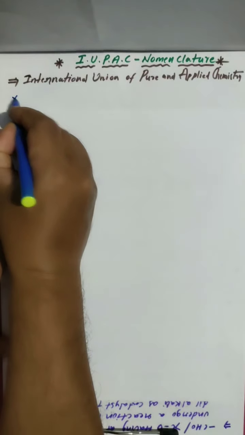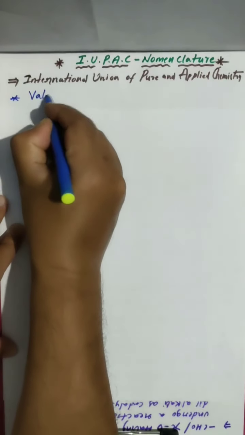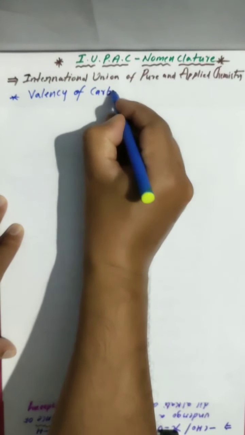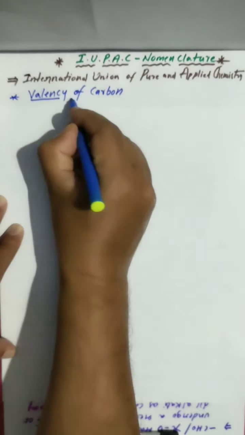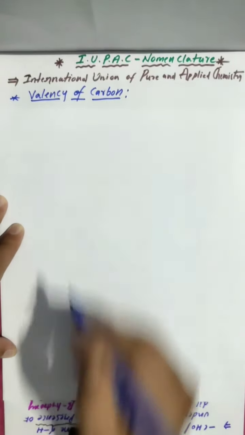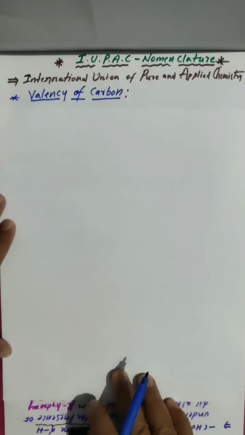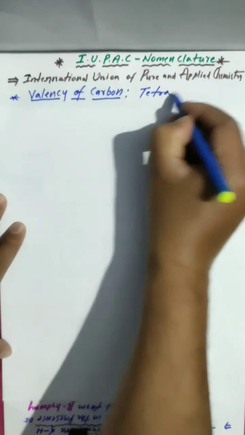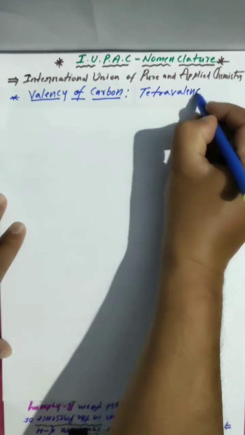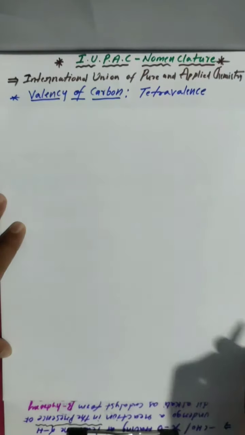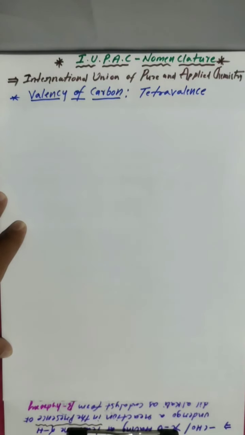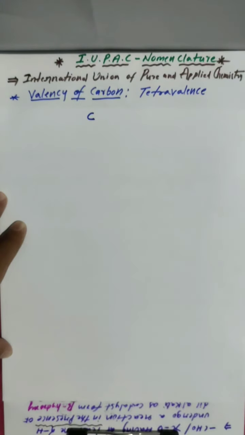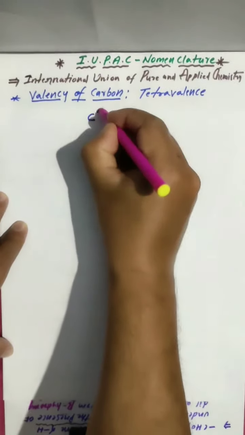First, we have to know the valency of carbon. Why only the valency of carbon? Because organic chemistry is nothing but carbon chemistry, meaning carbon compounds. You know very well carbon valency is 4. That's why we call it tetravalent. Carbon valency tetra means it has 4 valencies. See here, I will show. Each carbon will satisfy 4 bonds.